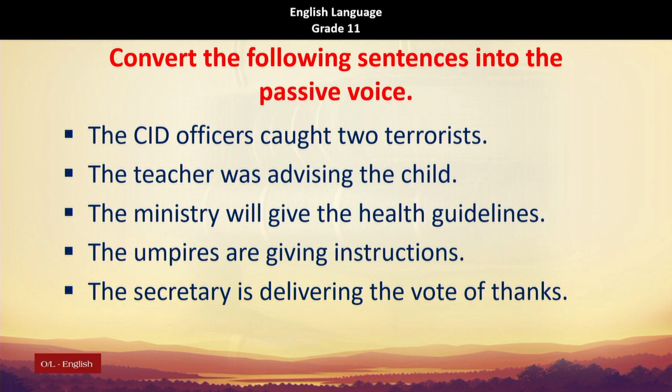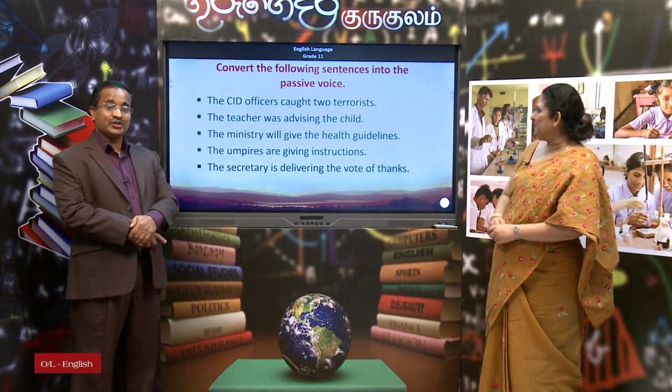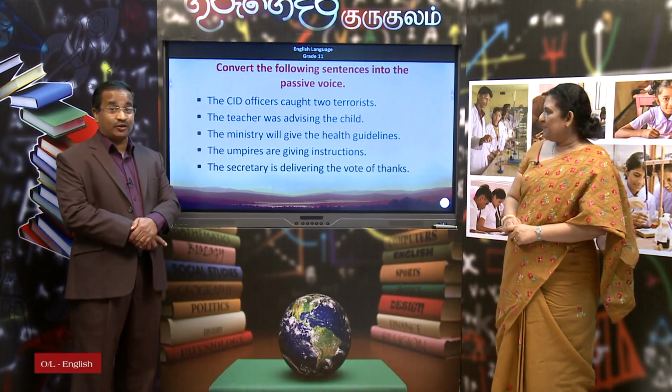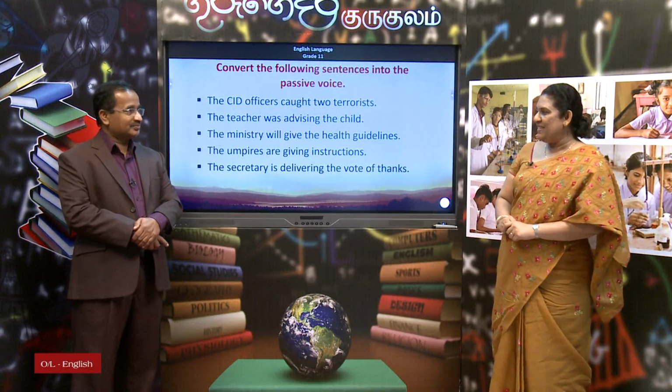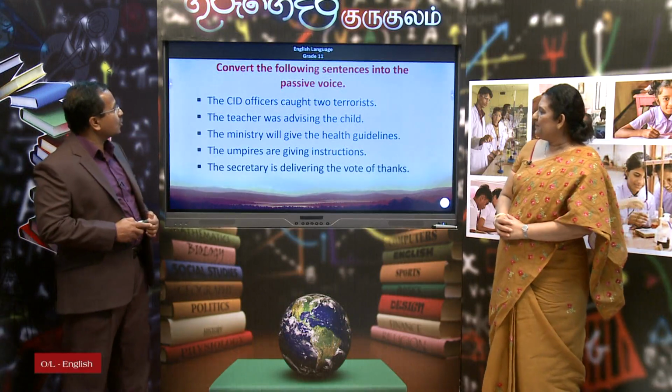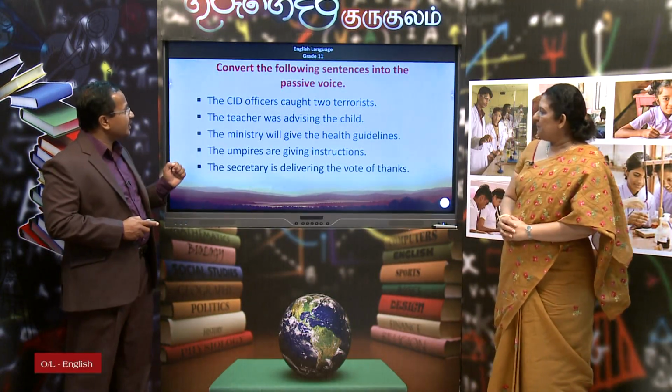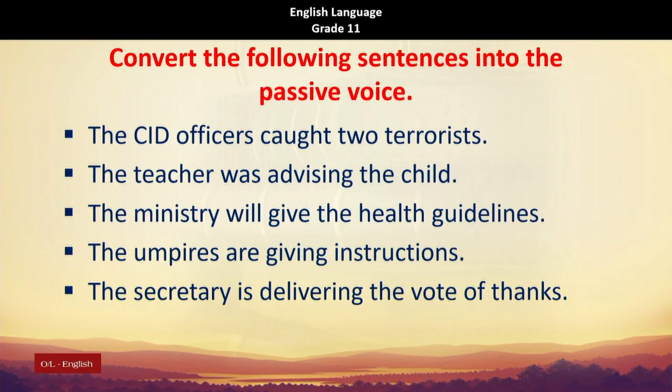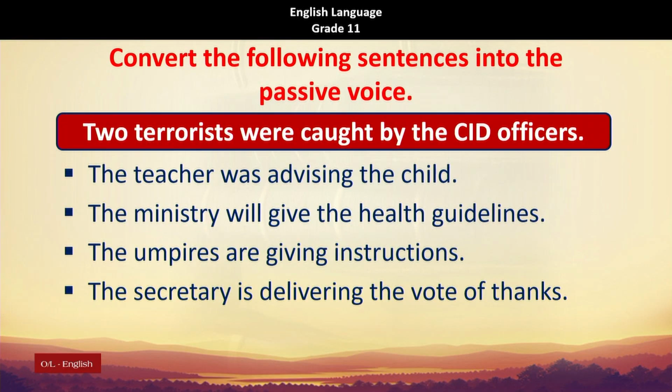This is a mixed activity. Yes, you can see past tense, past continuous, future tense and present continuous. Several patterns are there, so you have to pay attention to the lessons that you have already learnt. I think by now they are familiar with the patterns. Sure. Let us have a look at the first one. The CID officers caught 2 terrorists. 2 terrorists should be the subject of the passive voice sentence. Now this is simple past. So the answer is 2 terrorists were caught by the CID officers.